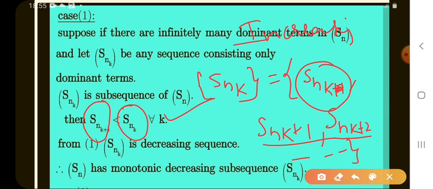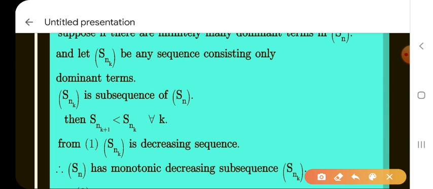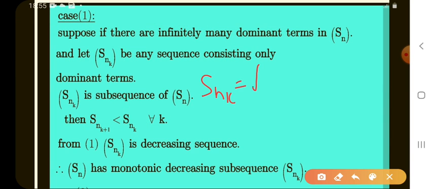That means Snk+1, Snk+2 all have smaller values than Snk. That means Snk is a decreasing sequence.